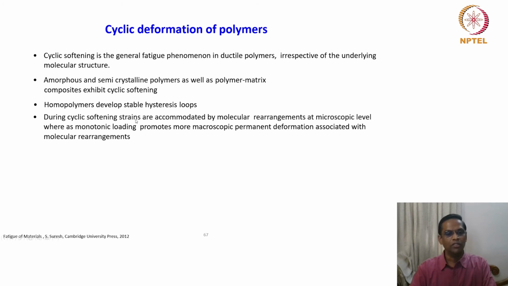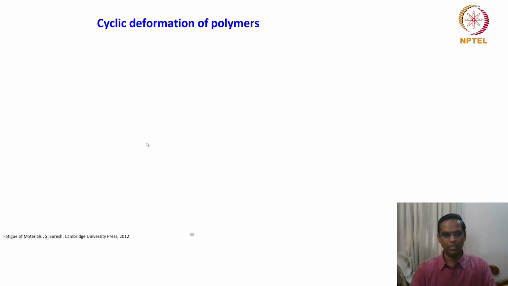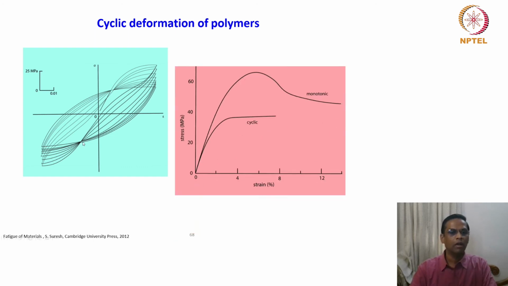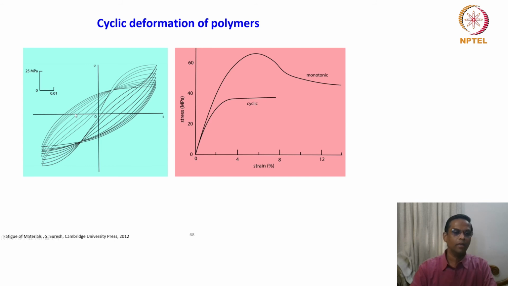During cyclic softening, strains are accommodated by molecular rearrangements at the microscopic level, whereas monotonic loading promotes more macroscopic permanent deformation associated with the molecular rearrangements. So the cyclic behavior is quite interesting in this polymeric material. Just let us see that. What you are seeing here is the hysteresis loop. You see, it is an unusual hysteresis. I would say it's not non-linear, it is not symmetrical, it is completely asymmetric.